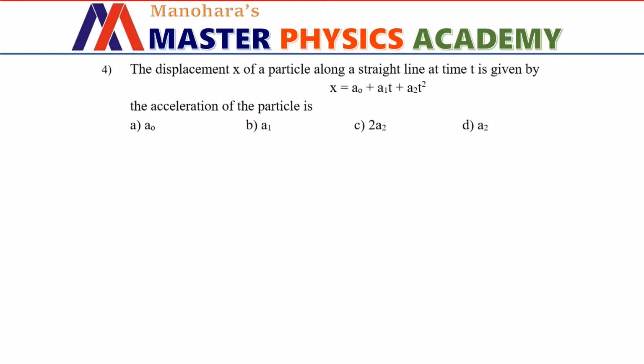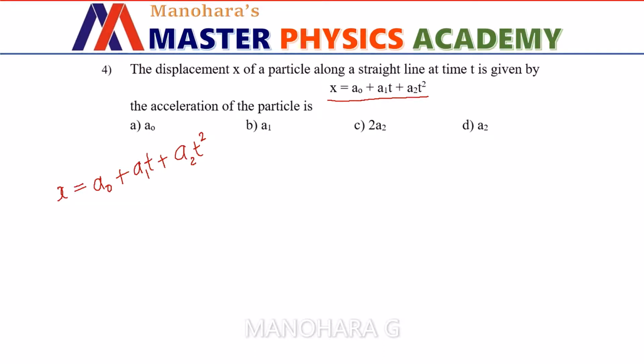The displacement x of a particle along a straight line at time t is given by x equals a0 plus a1t plus a2t squared. The acceleration of the particle is? We have been given the position equation of the particle, which is x equals a0 plus a1t plus a2t squared. With usual notation, a0, a1, a2 are constants.